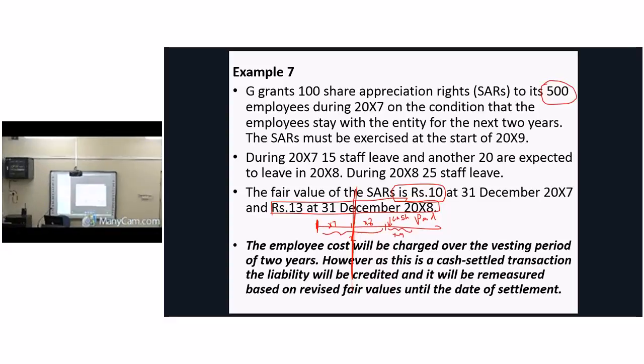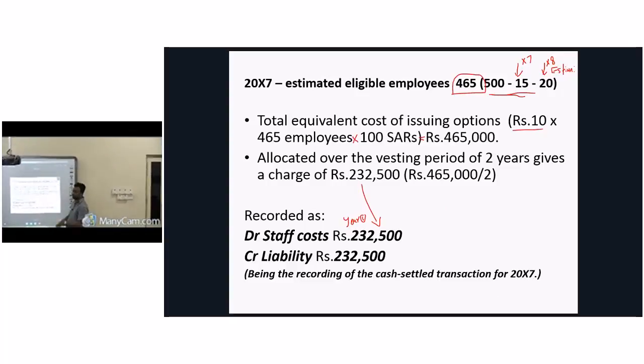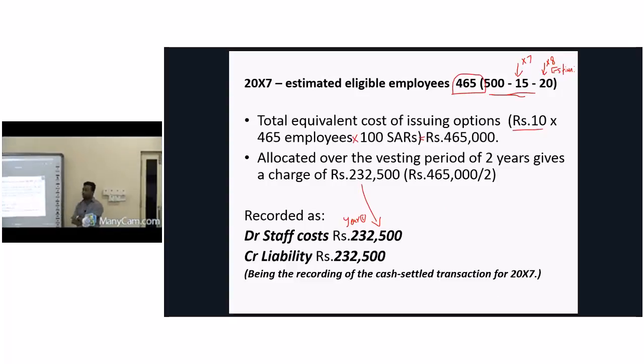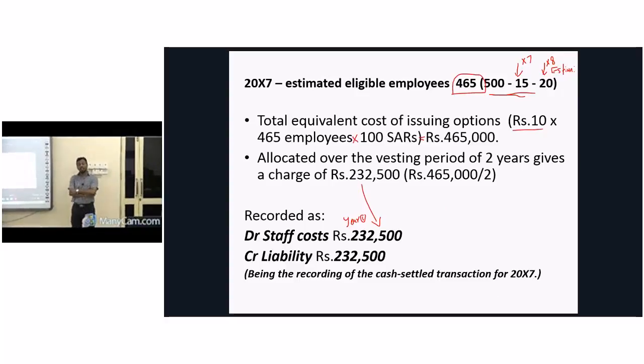We don't know the actual amount at the end of year 2, therefore we take the estimate. 15 and 20, 35 we have to subtract. So 500 minus 35 means eligible employees are now 465.